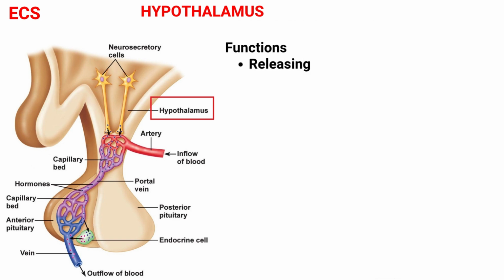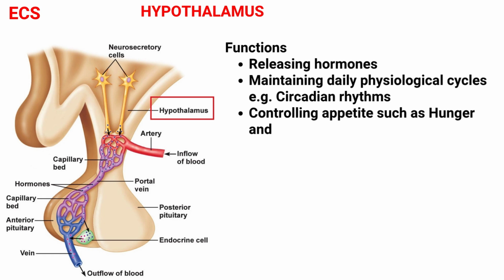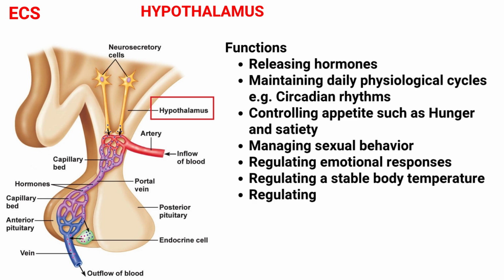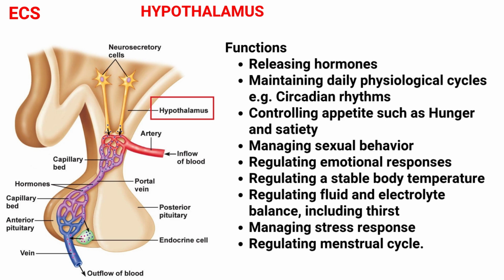The functions of the hypothalamus include releasing hormones, maintaining daily physiological cycles, for example circadian rhythms, that is, sleep-wake cycles, controlling appetite such as hunger and satiety, that is, the feeling of fullness, managing sexual behavior, regulating emotional responses, regulating a stable body temperature, regulating fluid and electrolyte balance including taste, managing stress response, and regulating the menstrual cycle.